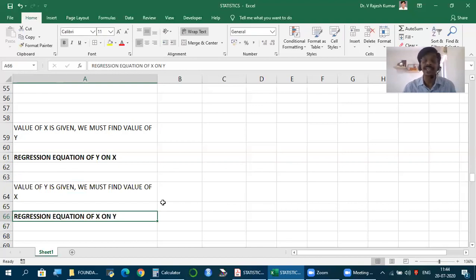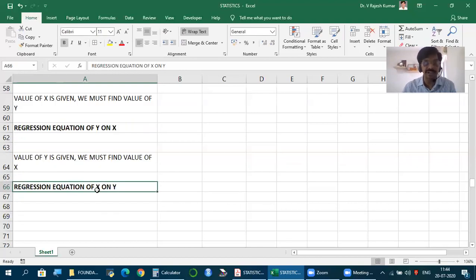Regression equation of x on y. Which one we have to find, we write first. But let's keep in mind, depending on what we need to find, we have to make the equation. Usually this is the practice, at least in our discussion in finance. What we know, the value of which variable is given, we always take that as x. What we have to find, we always take that as y.